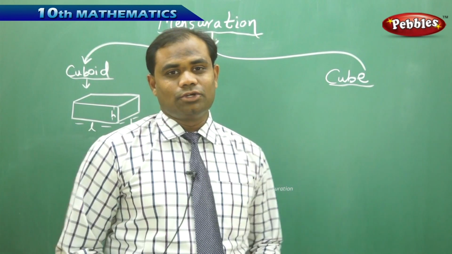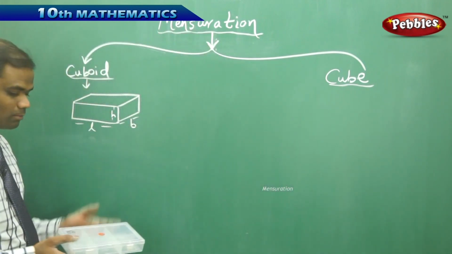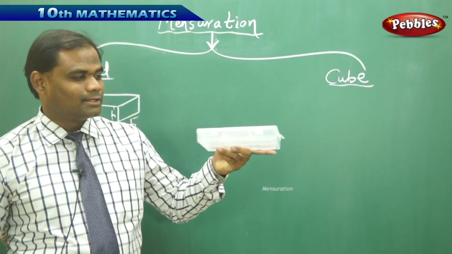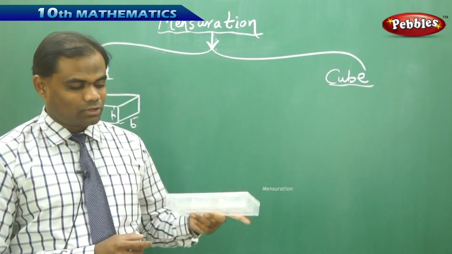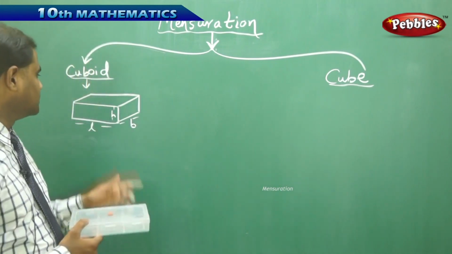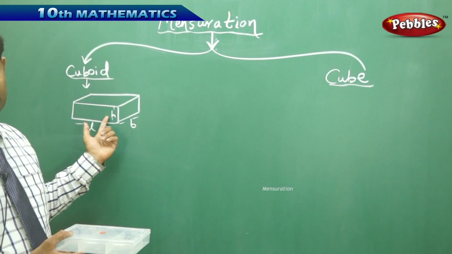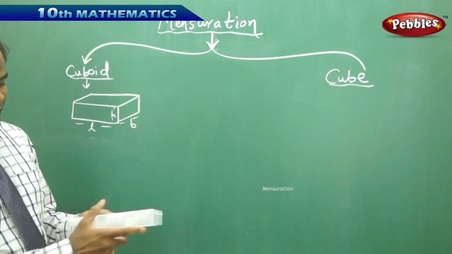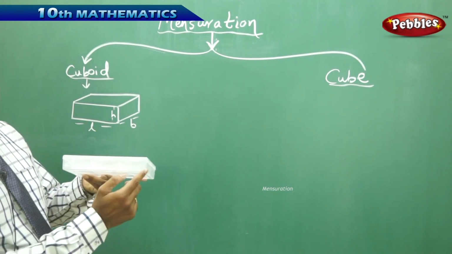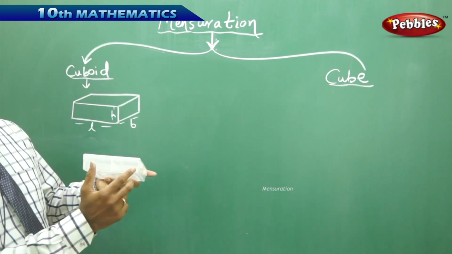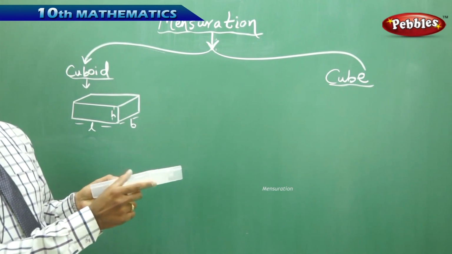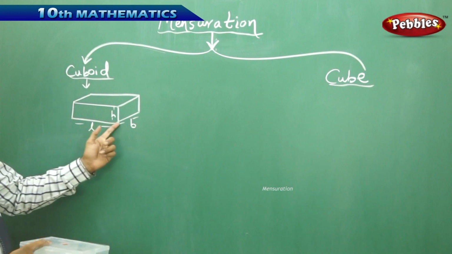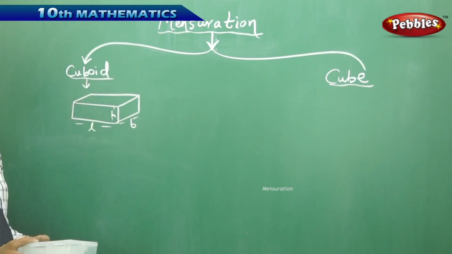Let's take a cuboid which is in the form of a box. As I can see here, this is a cuboid because it is exactly in the form of a box. A rectangular box which has the length L, the breadth B and the height H together make the dimensions to form a cuboid.